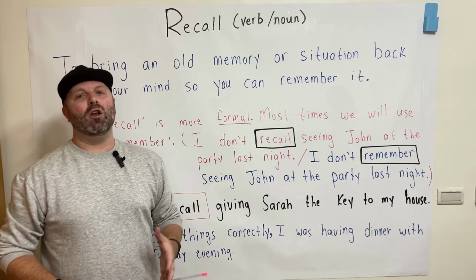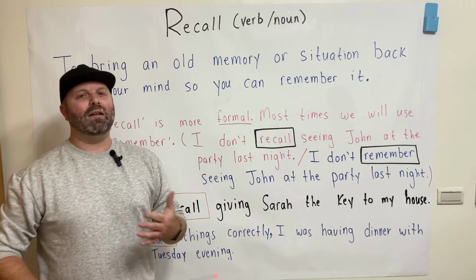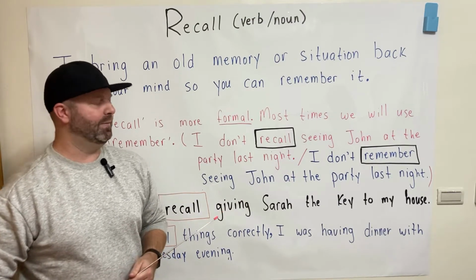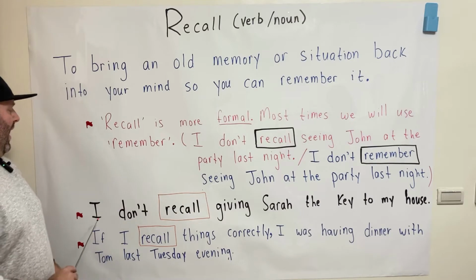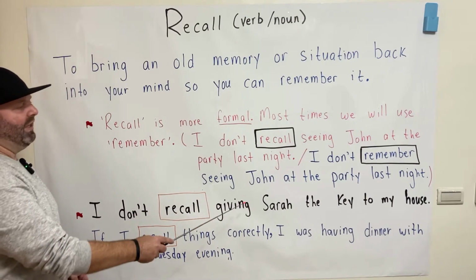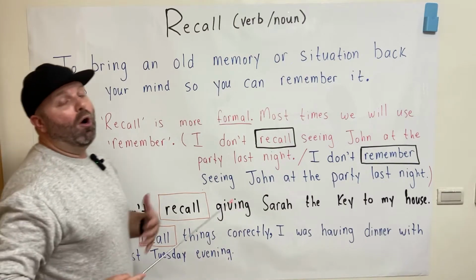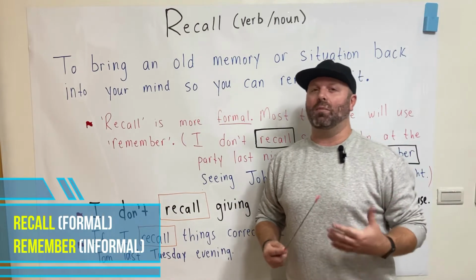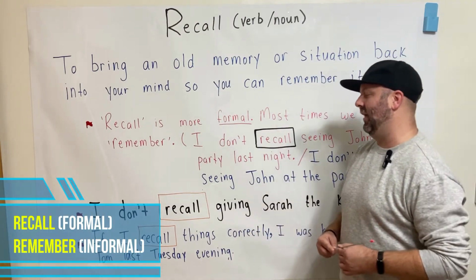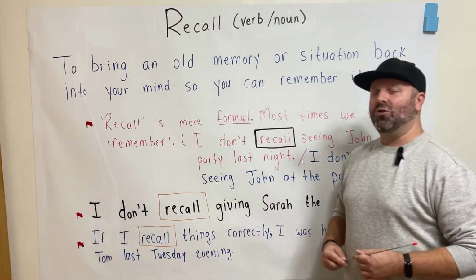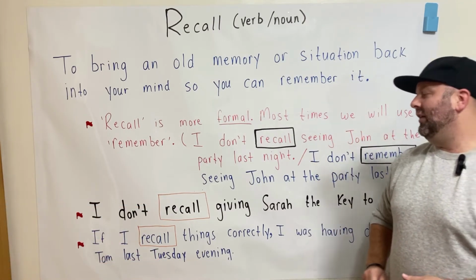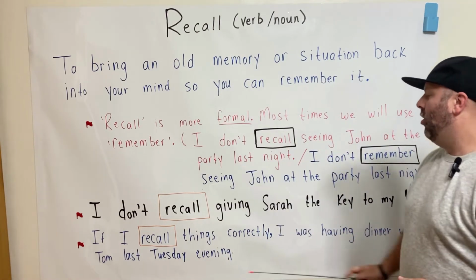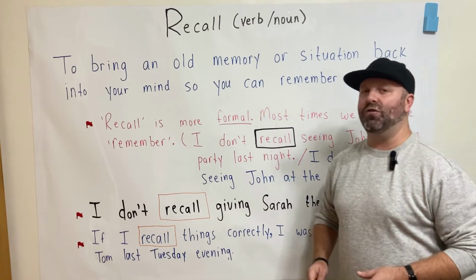So now that we know what the word recall means, let's take a look at a few examples and how we could use the word recall in a sentence. We could say, I don't recall giving Sarah the key to my house. Or we could also say, I don't remember giving Sarah the key to my house. Both are okay in this example as well. Another way we could use the word recall in a sentence, we could say, if I recall things correctly, I was having dinner with Tom last Tuesday evening.